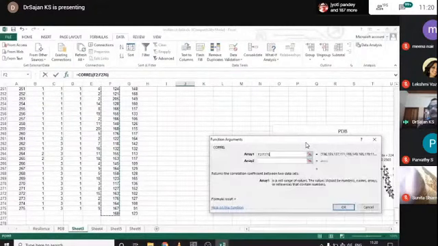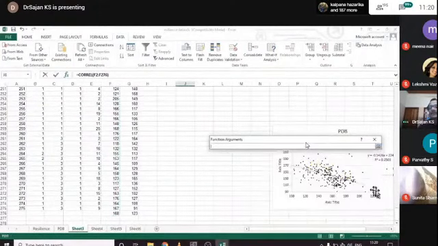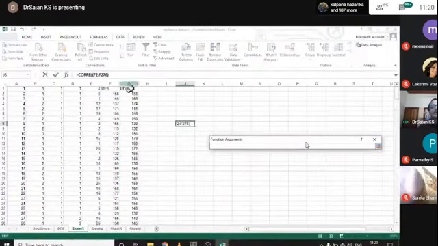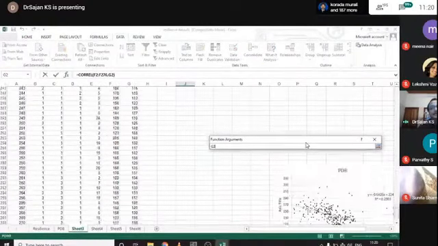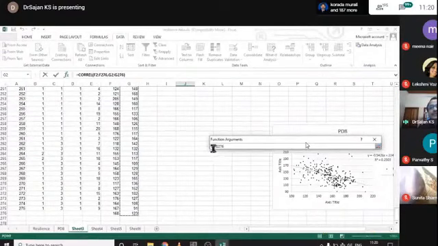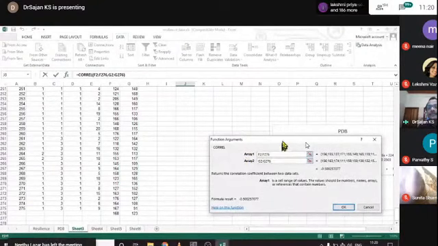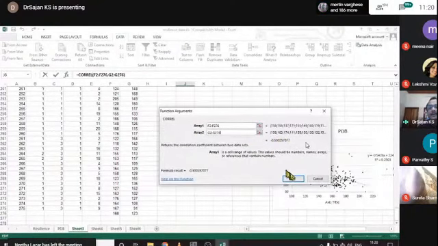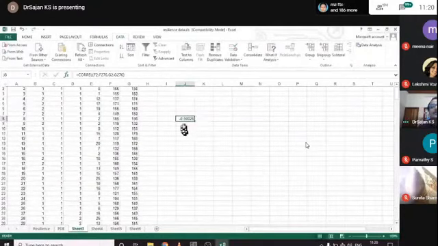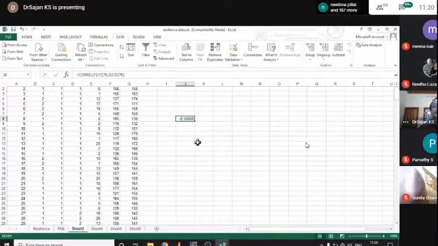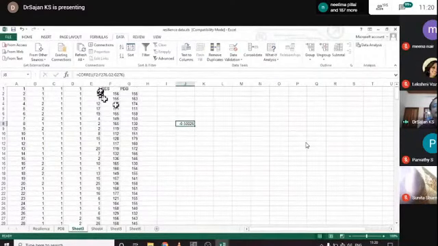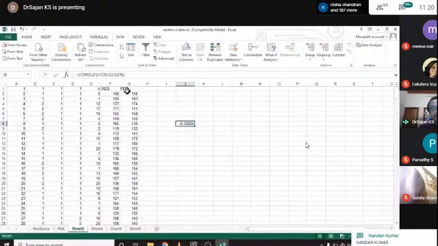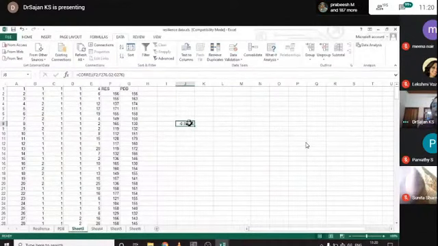Okay, this is array 1, and for array 2 again go here and select to the end of the data. Here G2 to G226, here F2 to F226 are the data. Click on OK, and the correlation value will appear here. It means there exists a negative correlation of 0.5. Negative correlation means if resilience increases, the professional dissolute behavior will decrease.